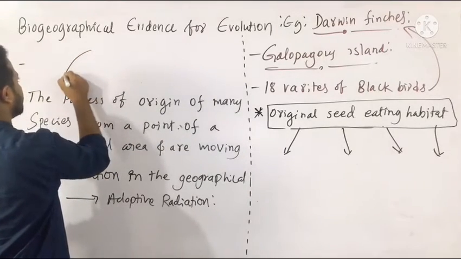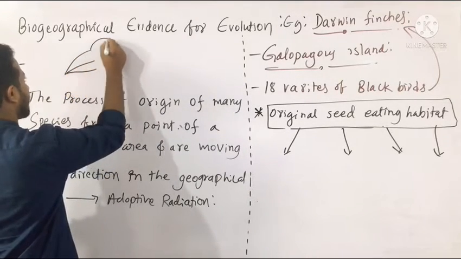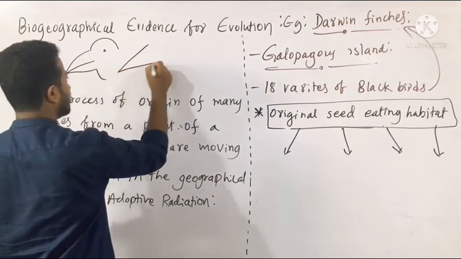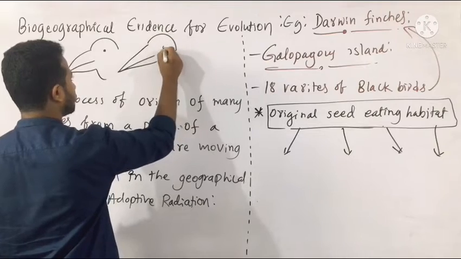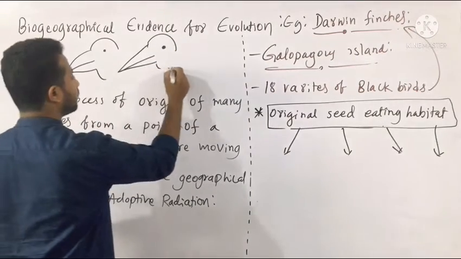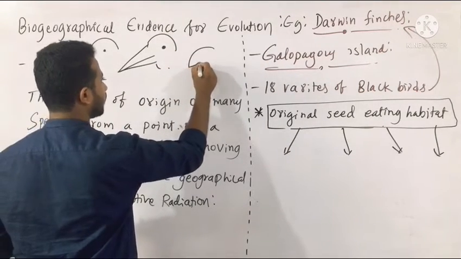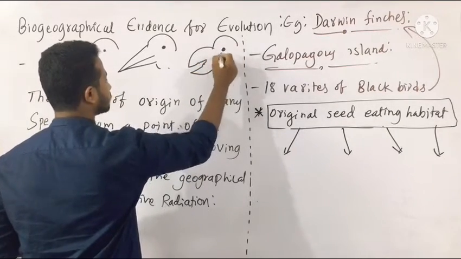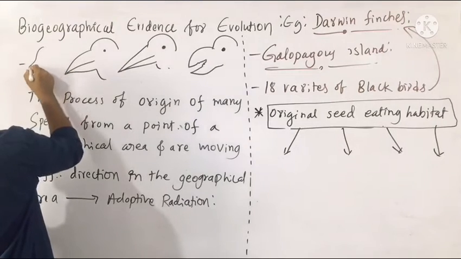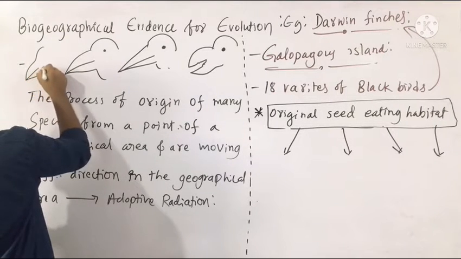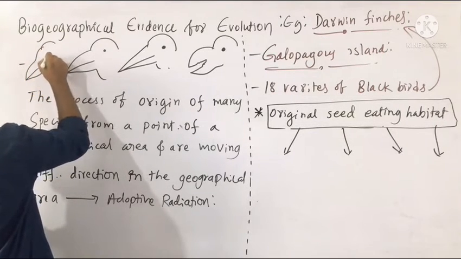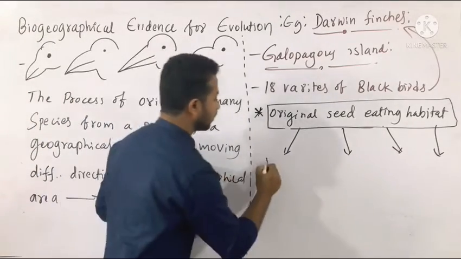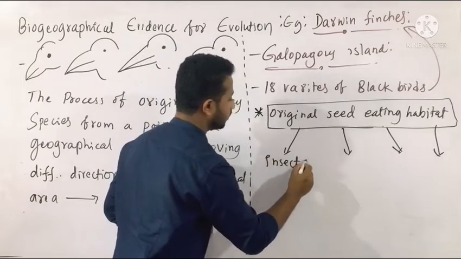When you look at the beak shape, some of them have the pointed one, which seems to be for nut eating, and a few of them have a very hard beak for hard fruit eating. So likewise the Darwin finches vary in beak size and beak shape, so that on this basis they have classified the original seed eating habit into varieties, maybe for insect eating.